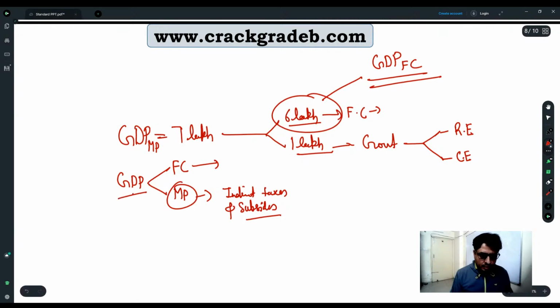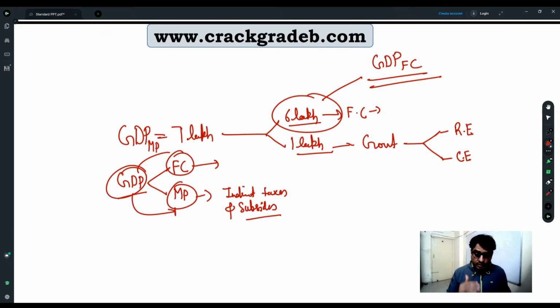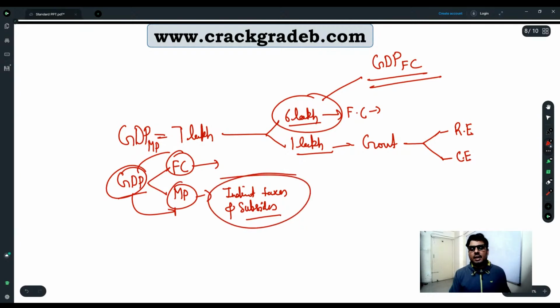So for government, it is very important to calculate the market price. Whereas at the same time, government also has to calculate the factor cost, because it shows how much money is going to be circulated among the Indians through the economic activity without government's interference. Government interference in terms of what? Subsidies and indirect taxes. Right? So this is why both are very important.